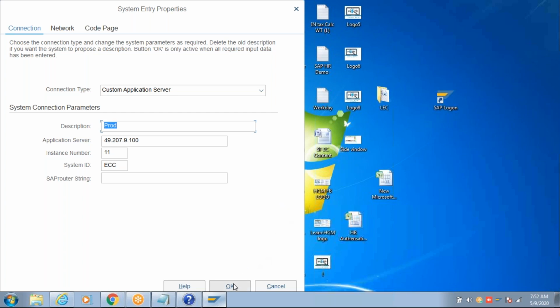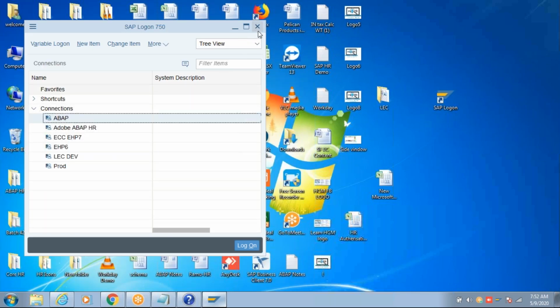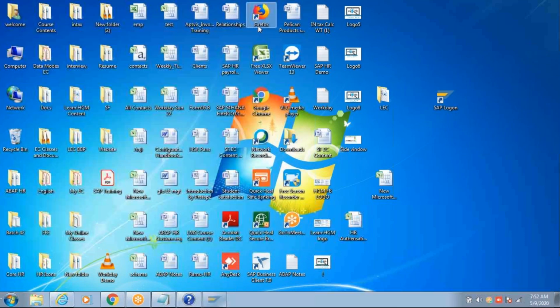So those who do not have SAP Logon Pad on your desktop, you can just give me your mail ID in the WhatsApp. I'll give you the latest version of Logon Pad. Then when the vendor gives you the IP number, you can simply add it. You can have 100 servers accessed using a single Logon Pad. Without having a Logon Pad, you will not be able to access the servers. So Logon Pad is one of the ways to access SAP system.